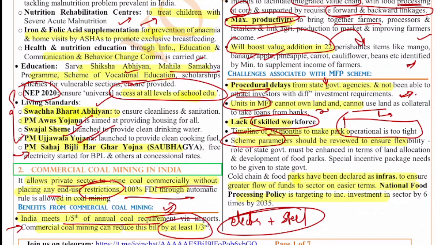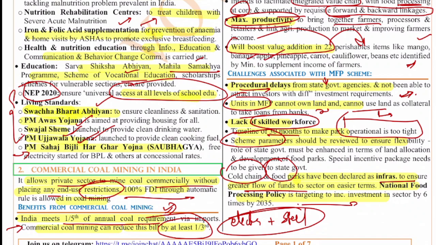They would not like to come and invest. So that is also another thing. And also the cold chain and food parks have been declared as infrastructure to ensure greater flow of funds and also to ensure that the sector will become profitable. The National Food Processing Policy is targeting to increase the investments in the sector by 6 times by 2035.